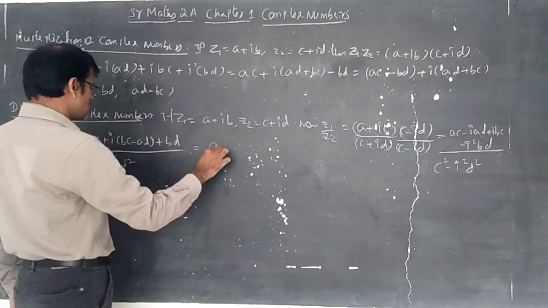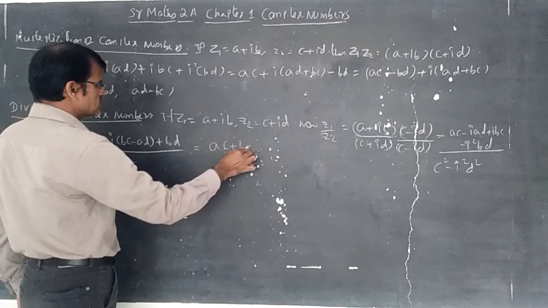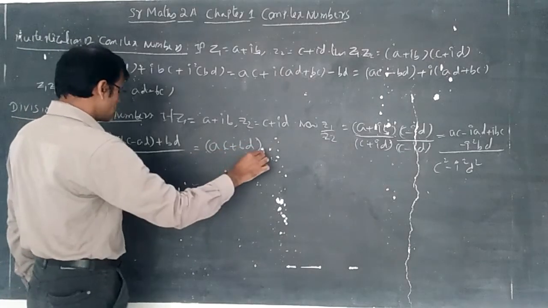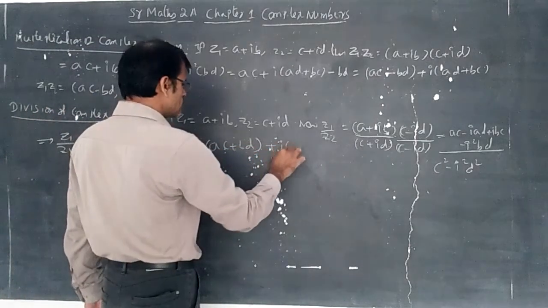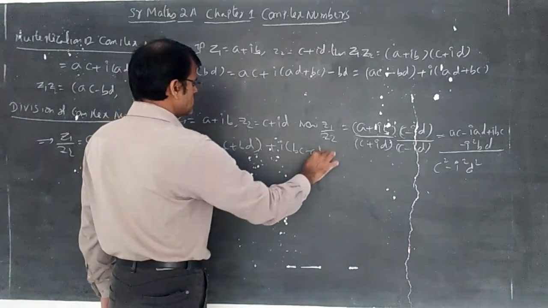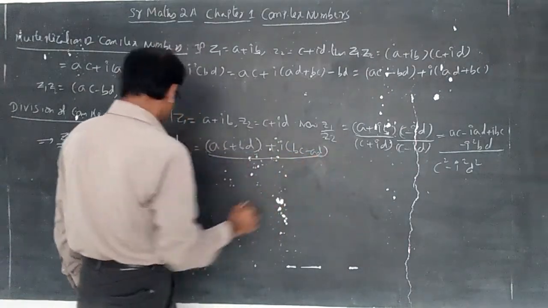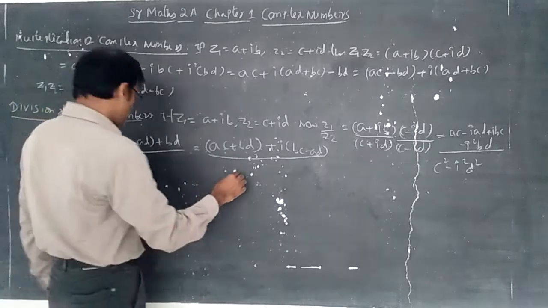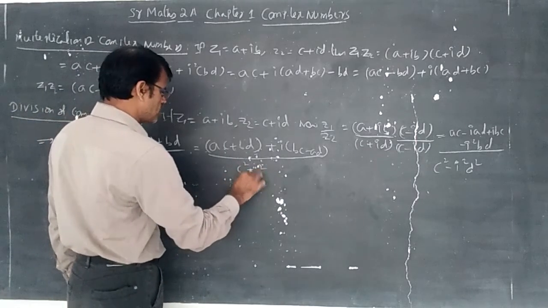So you can write AC plus BD plus i into (BC minus AD) by C squared plus D squared.